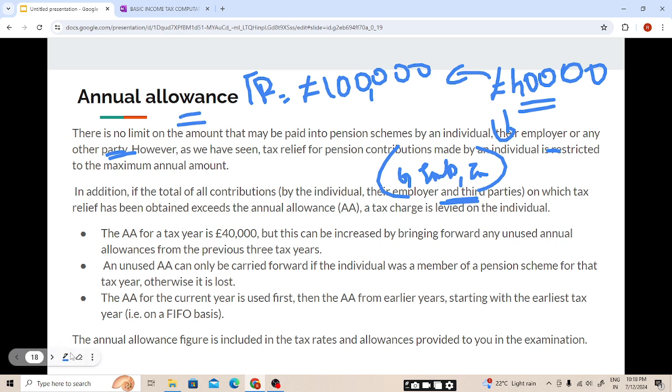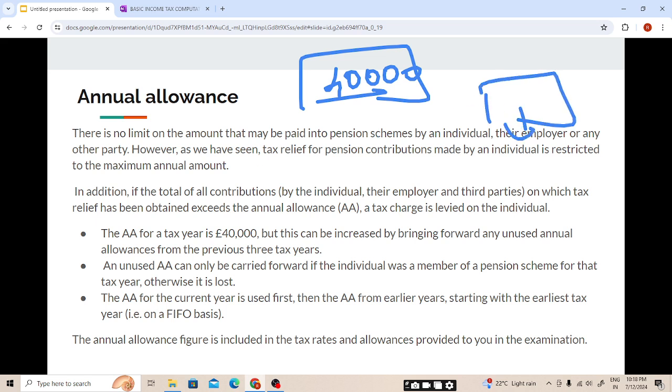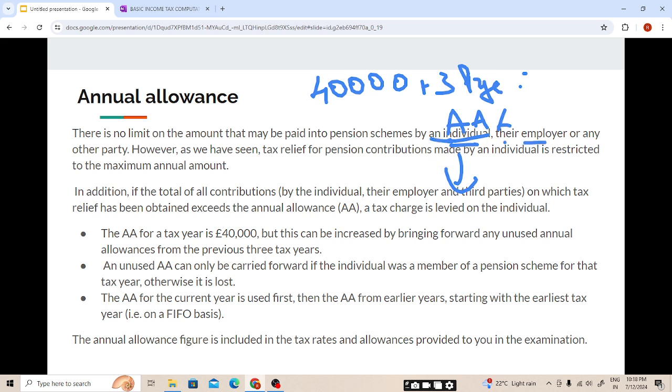The annual allowance, students. When calculating the annual allowance, this is 40,000 plus any previous 3 tax years. This is the annual allowance limit. This annual allowance limit will be reduced by what all? Pension contributions by the individual, their employer, or any other party on which the tax relief is claimed, on which the tax relief has been obtained.